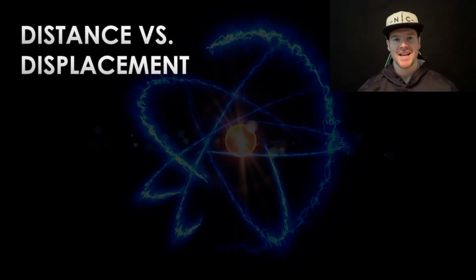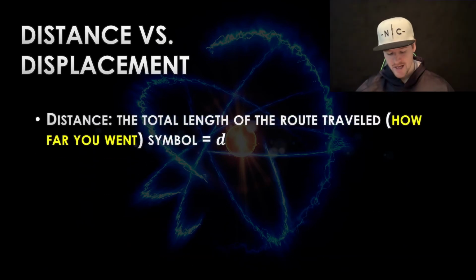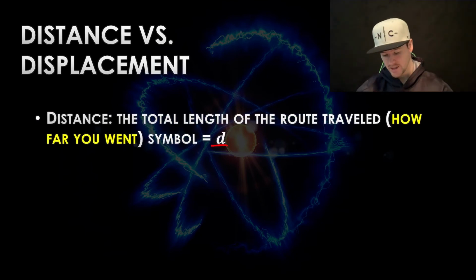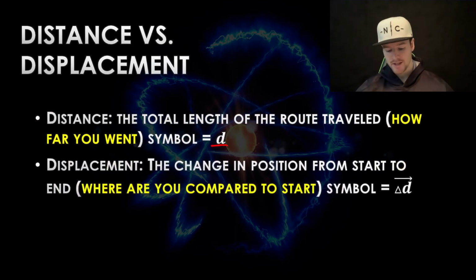So that's what this lesson is mostly focusing on, the difference between distance and displacement. So distance is the total length of the route traveled, or it's like for how far you went. The symbol that we're going to use for this is just d. Displacement is the change in position from the start to the end. So where you ended up compared to where you started.